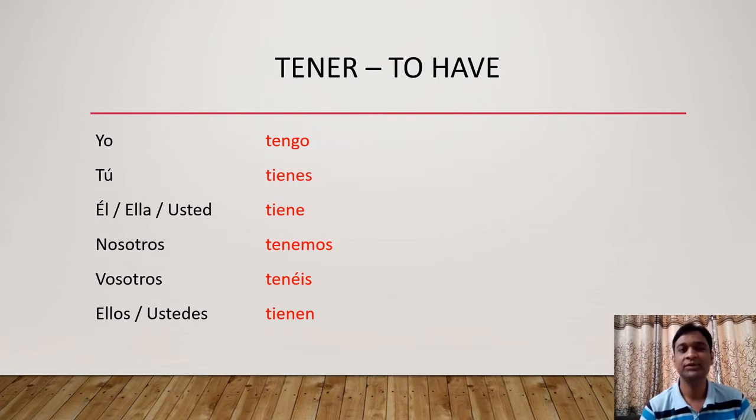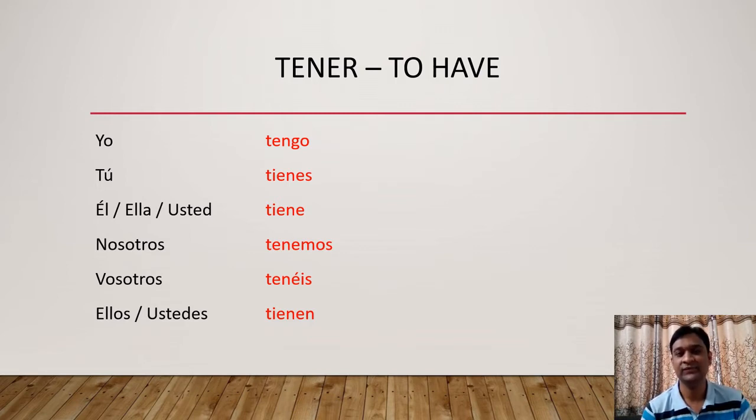Yo tengo, tú tienes. Third form, we have 3 subjects, él, ella or usted, tiene. Fourth form, nosotros tenemos. Fifth form, vosotros tenéis. And the last form, we have 2 subjects, they and you. For they, ellos or ellas, depending on gender, and for you, ustedes. And the last form is tienen. So in the red font, you can find the 6 forms of the verb tener: tengo, tienes, tiene, tenemos, tenéis,